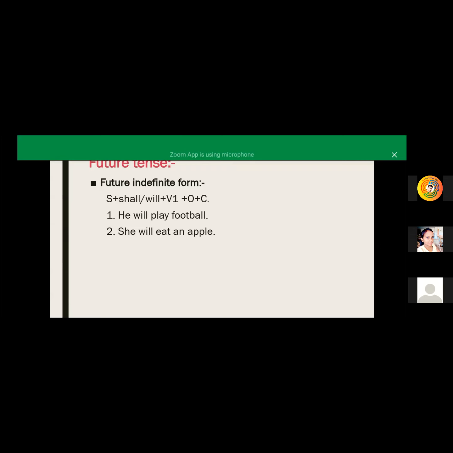So as the same is in the present tense and past tense, we already discussed about the sentence form, that is in the form of SVOC form, that is subject plus verb plus object plus complement. This is our normal assertive form.